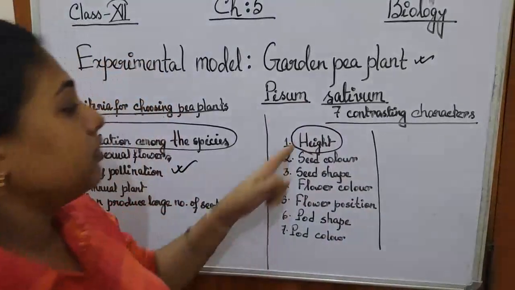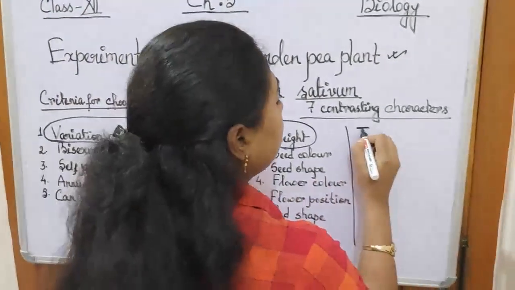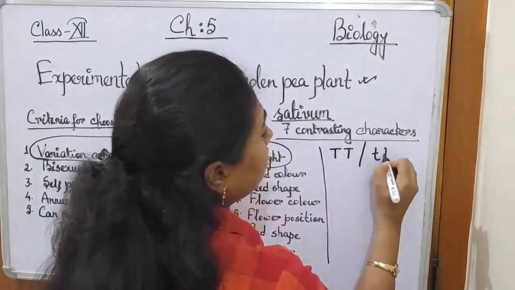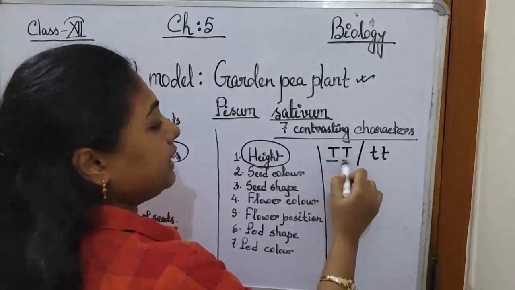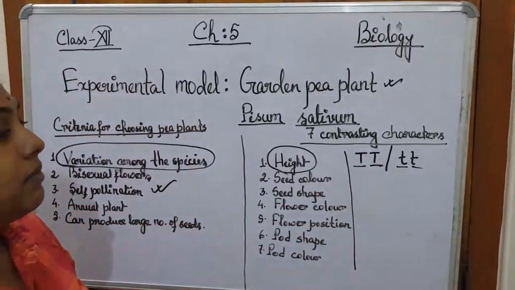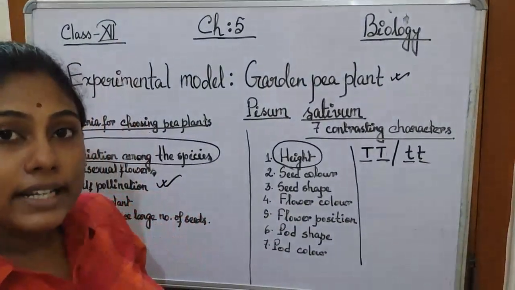Okay, so in case of height, two varieties can be there. One was capital T, another was small t. Now what does capital T mean? Capital T means the taller variety. So why is it pure?